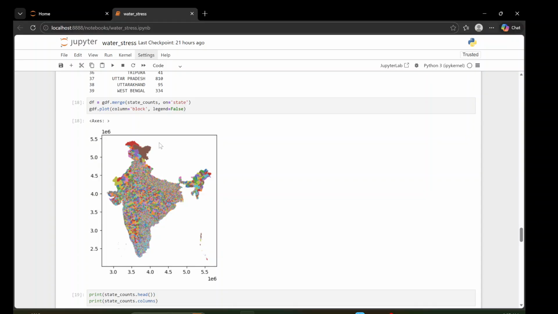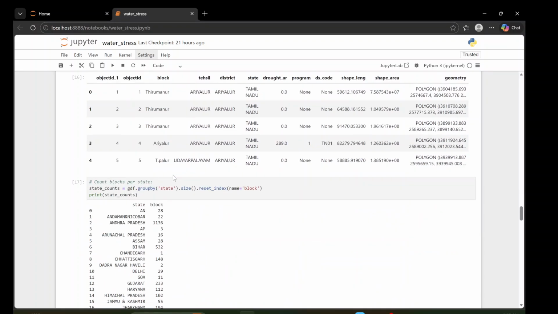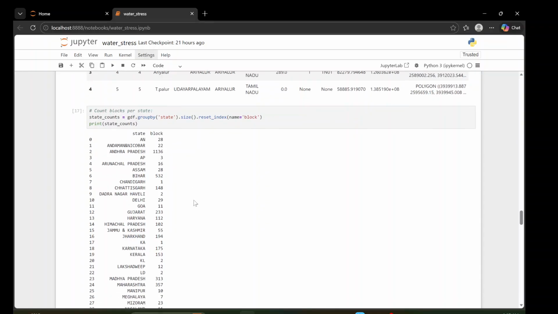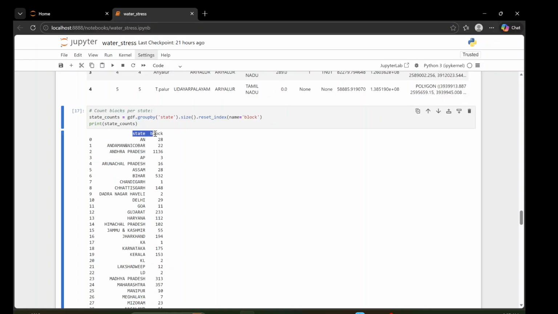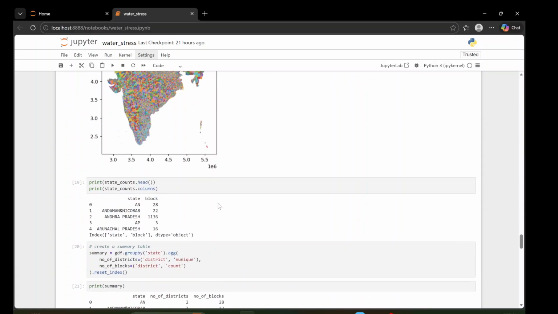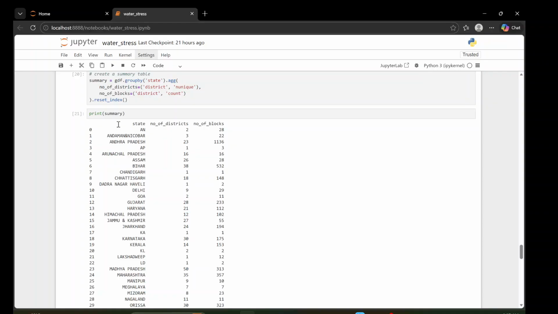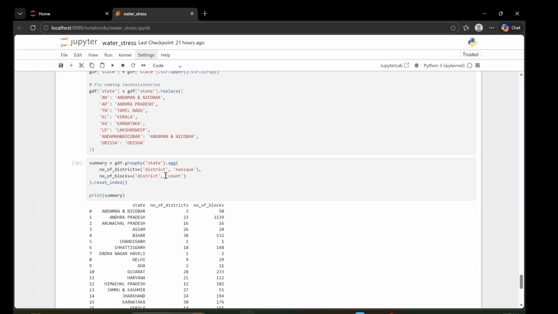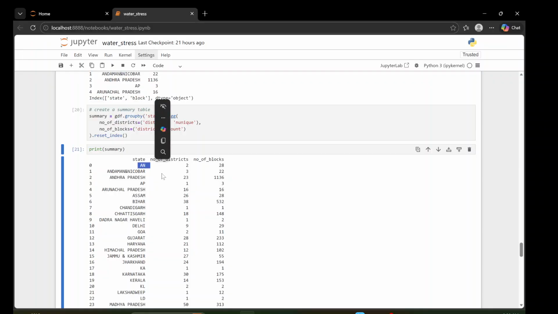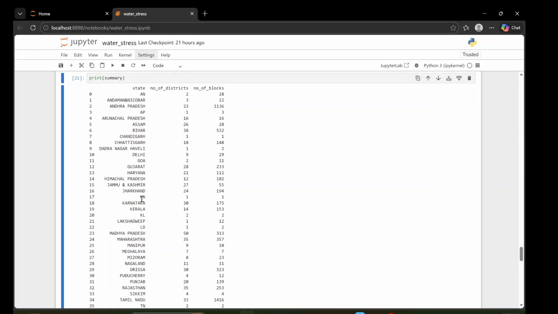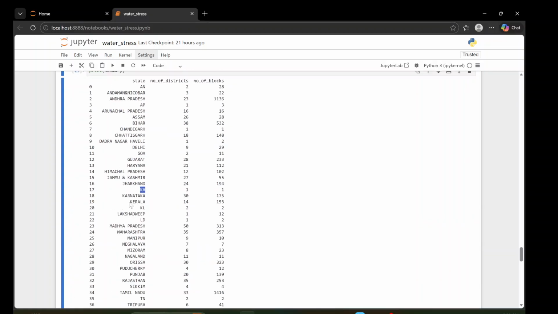In the last video I showed you how we came from the state into the taluk, how to visualize the taluk, and how many blocks there are in a particular state. So we did the number of districts and the number of blocks. Now, while doing this, we found out that we have an issue in the state names. There are abbreviations like AN, AP, KA for Karnataka. They are duplicates and the names are not correct. So we found that out.